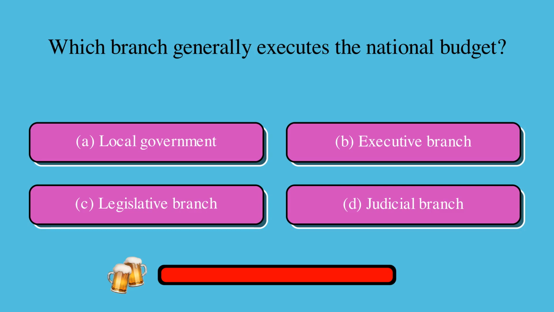Which branch generally executes the national budget? Is it A, local government, B, executive branch, C, legislative branch, or D, judicial branch? The correct answer is B, executive branch.